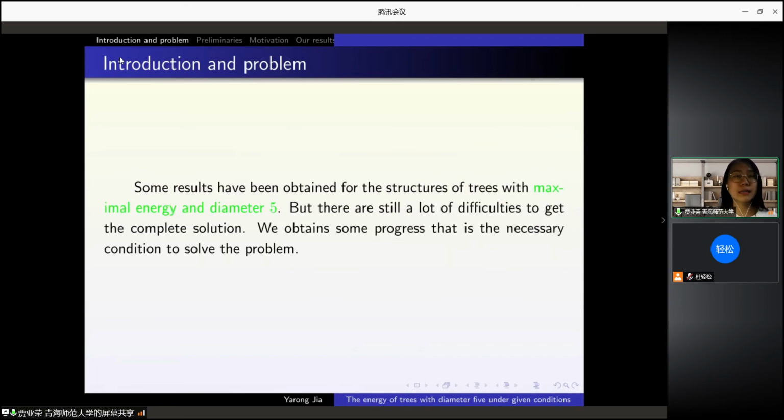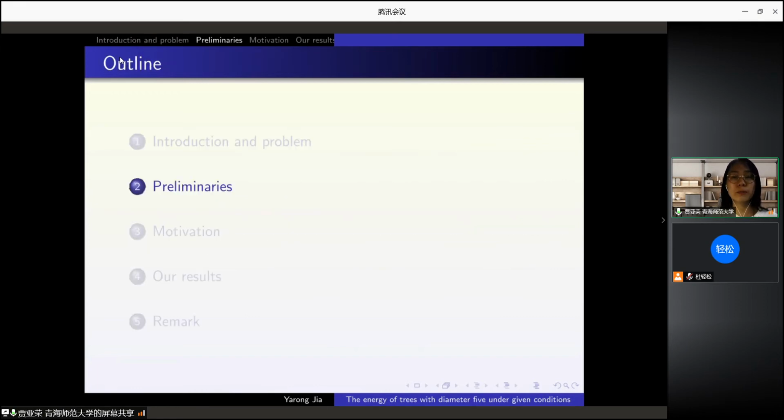Some results have been obtained for the structures of trees with maximal energy of diameter 5, but there are still a lot of difficulties to get the complete solution. We obtained some progress, that is the necessary condition to solve the problem. The second part is preliminaries.